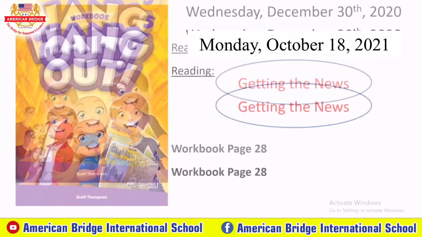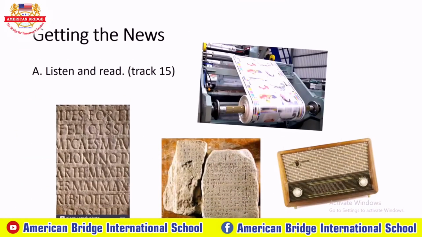Part A is listen and read, track 15. Everyone, as you can see in the picture, do you know what they are? The first picture, what do we call it, everyone? Can you guess what it is? This is what we call the printing press. Usually the printing press is a kind of device that you can use to print out any kind of document or pictures, right? The printing press is also used to print out the newspaper as well.